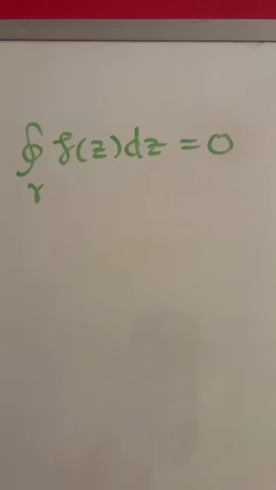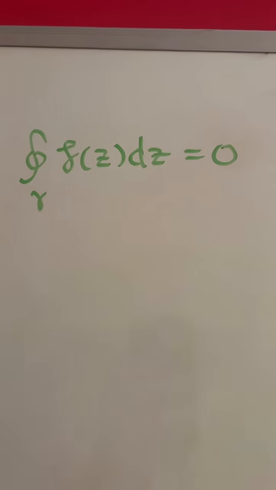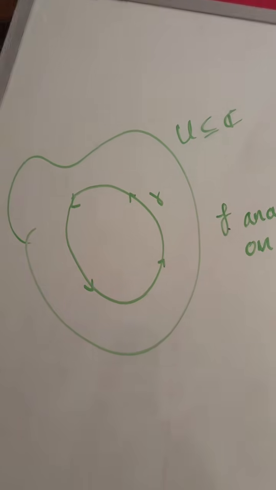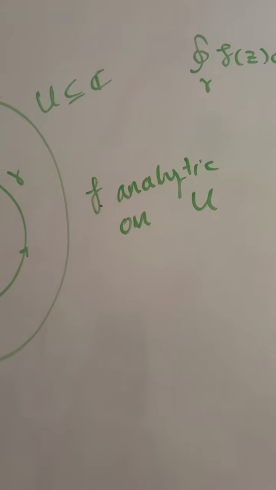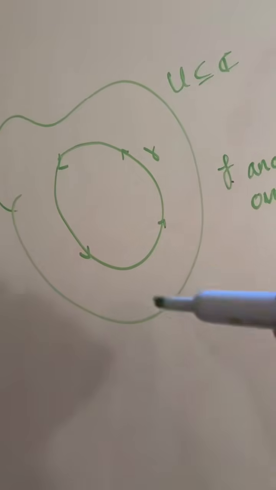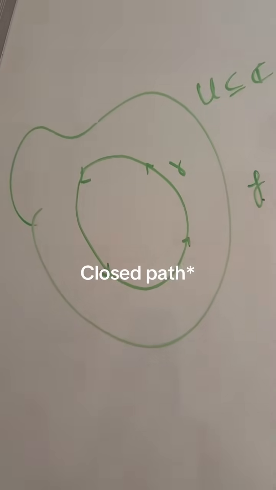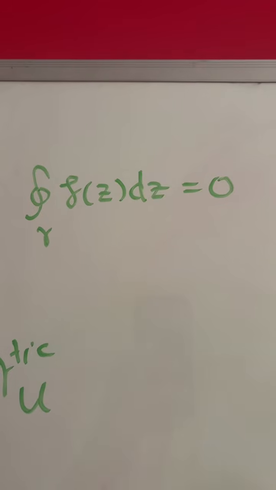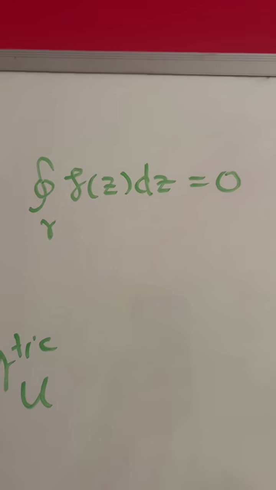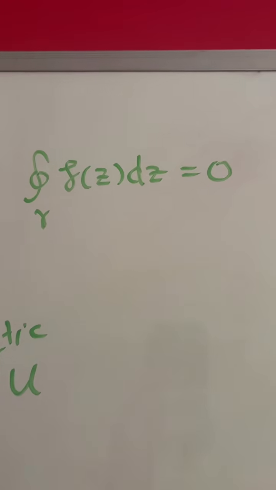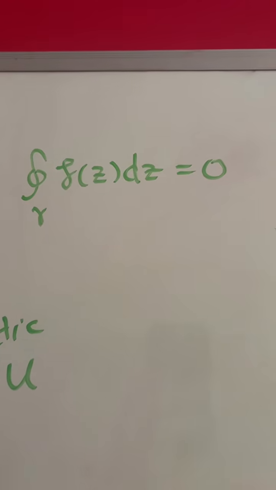Let's prove another wonderful theorem of Cauchy, this being Cauchy's integral theorem. Suppose we have some open subset of the complex plane U, which f is analytic on, which just means we can differentiate it within this subset. Furthermore, we have some path of integration gamma inside of U. Well, Cauchy's integral theorem tells us that if we integrate f over this path gamma, what we'll get is 0 every time. And you'll notice that I didn't specify anything about gamma except that it's a closed loop.